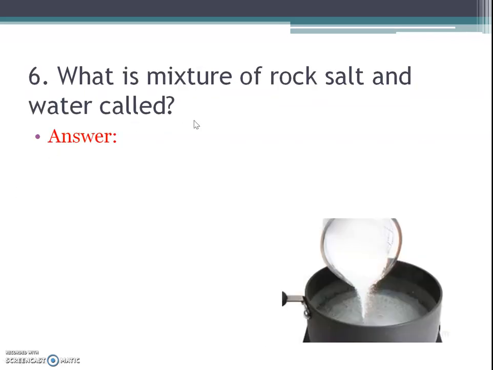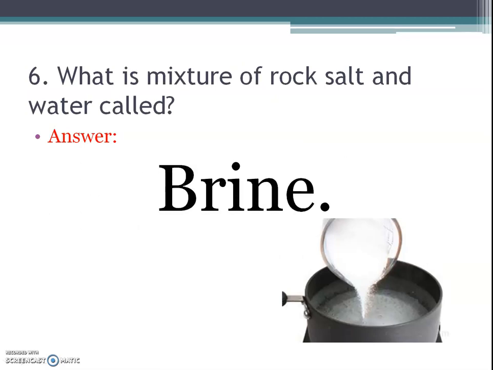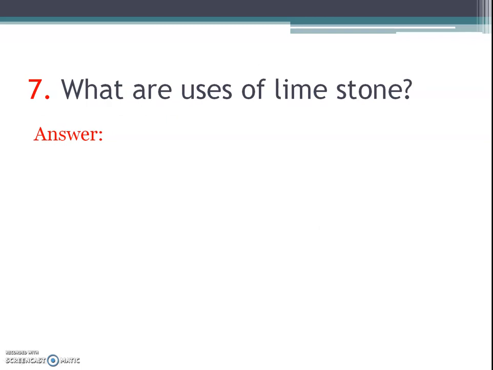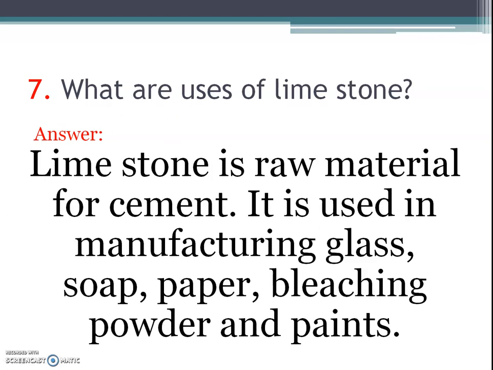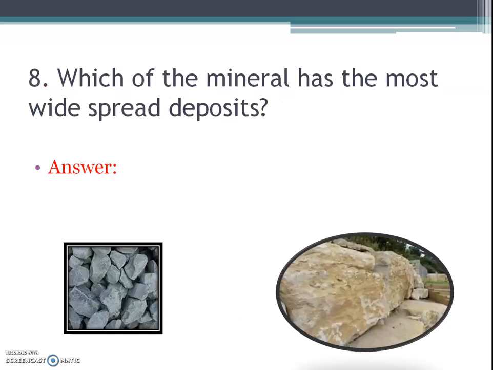Next question is, what is mixture of rock salt and water called? The answer is brine. Next question, what are uses of limestone? And the answer is limestone is raw material for cement. It is used in manufacturing glass, soap, paper, bleaching powder and paints. Next question, which mineral has the most widespread deposit? And the answer is limestone.